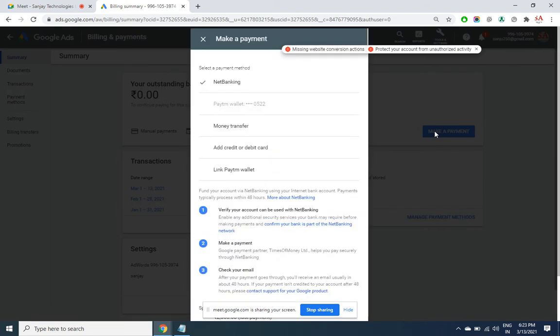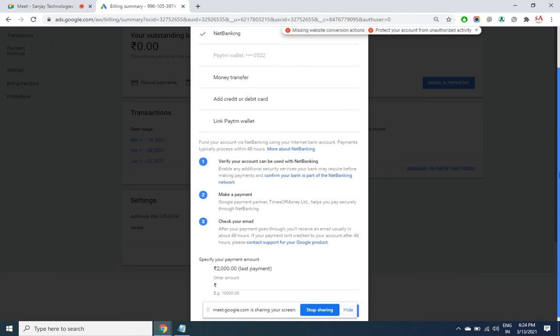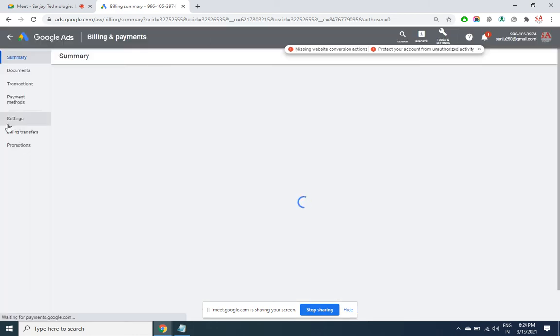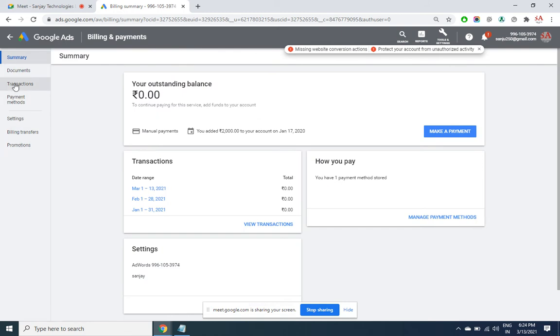Minimum is 500. You can use net banking, Paytm, money transfer, add credit card, debit card, link Paytm wallet. So many options are there. Before it was only credit card, debit card. Now there is Paytm, there is net banking also. Only after you have done the payment, the ads will continue to run till the amount gets exhausted. All the payments you have done historically will be available here.